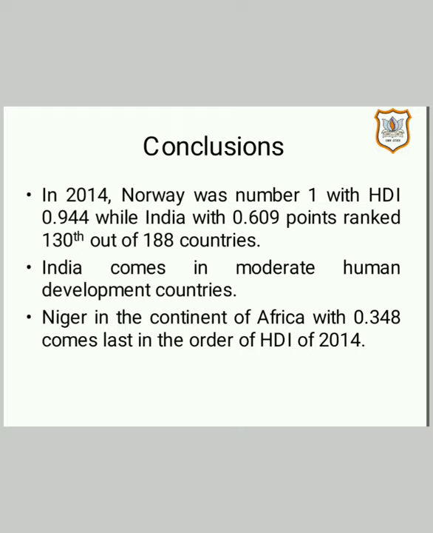Its human development is average, because countries with rank 106 to 143 come in moderate human development, and India's rank is 130. Therefore, India comes in moderate human development. Lastly, Niger, in continent of Africa, its human development value is 0.348, and therefore it comes last in order of HDI.